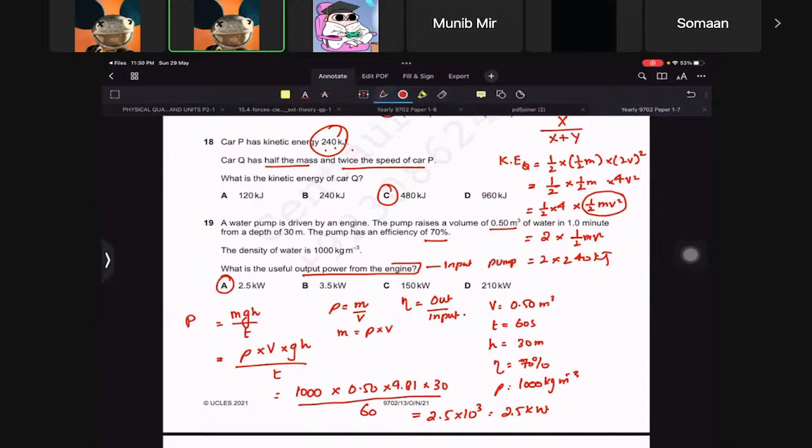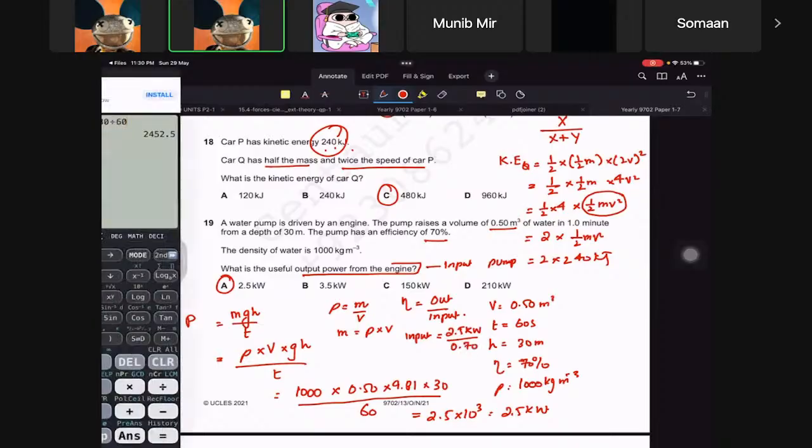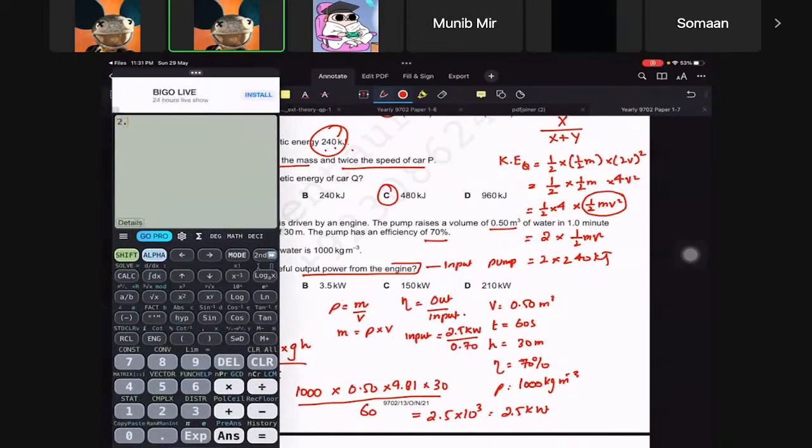So that means that the input to the pump or output from the engine should be equal to 2.5 kilowatt divided by 0.70, because it is the efficiency, right? So 2.5 divided by 0.7 is actually 3.5 kilowatts, so has to be B then.